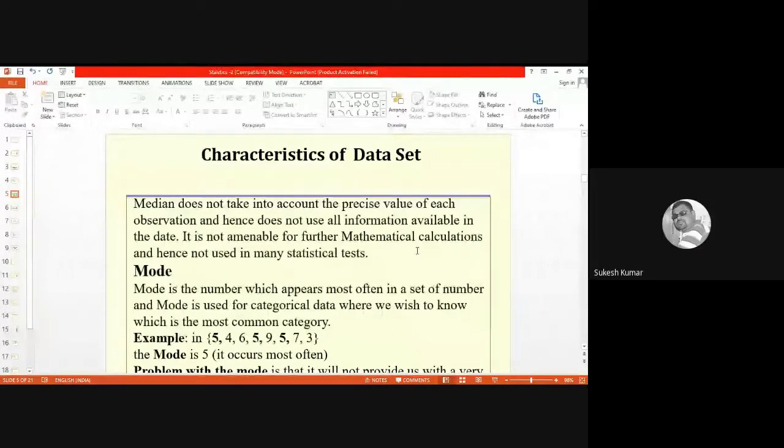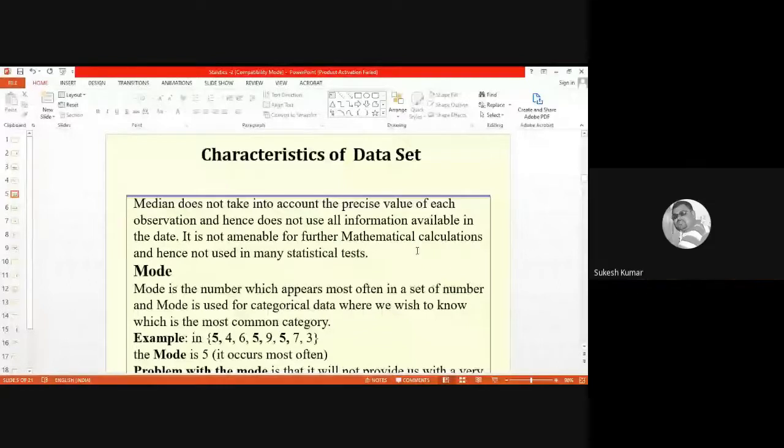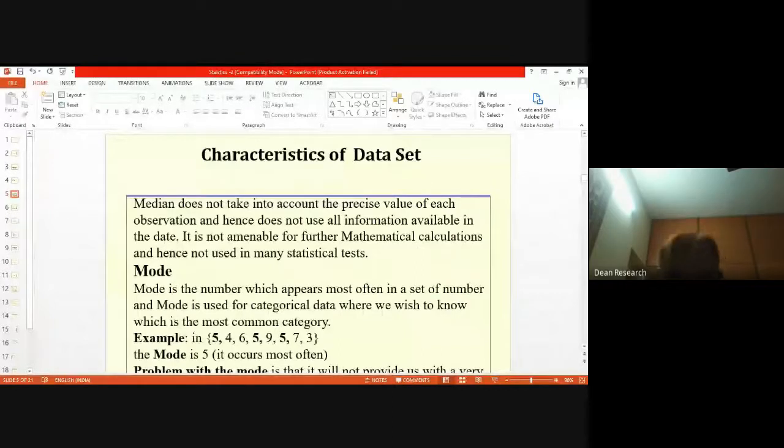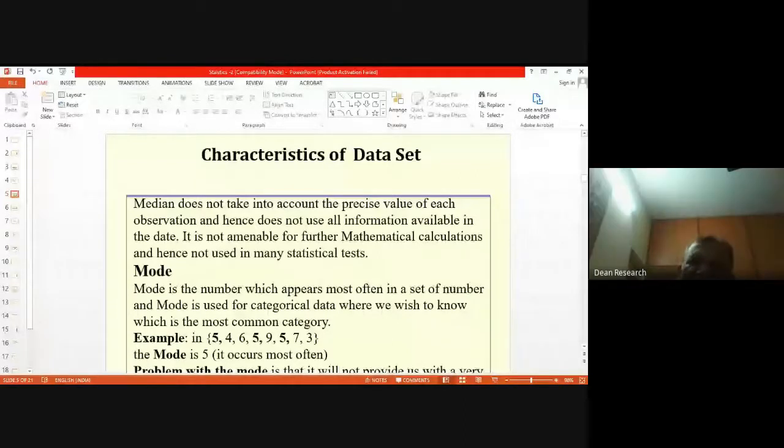Yes, please go ahead. If the range is too huge, suppose like 5, 4, 6, 9, 5, and then 1,000, 2,000, 3,000, 4,000, then in that case, correct, it will be skewed, right? The median will be affected, and it won't be the true representative of the middlemost value, right?